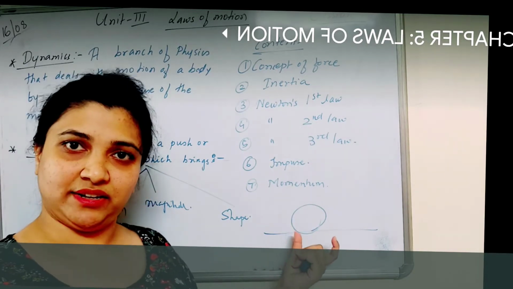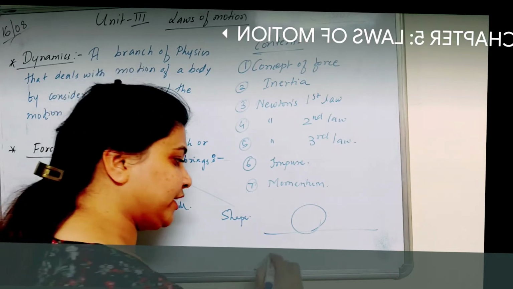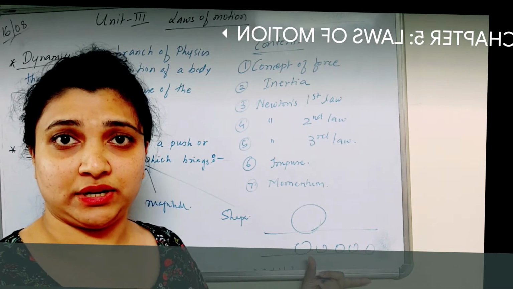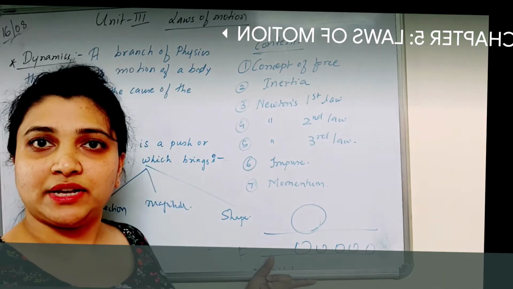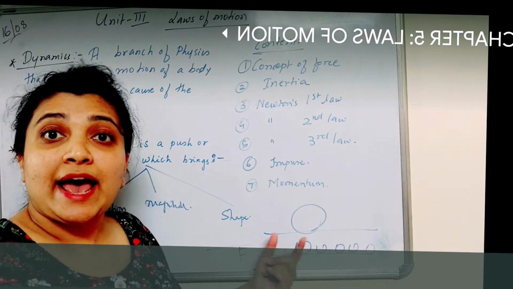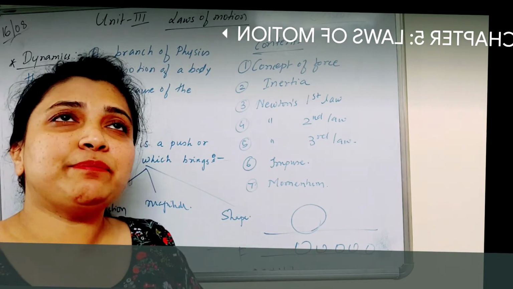It is staying at rest, or it is rolling uniformly, in a state of uniform motion, until one force comes and acts on it. Suddenly its direction might change, its magnitude might change, and the shape also might change. Shape might change means what?